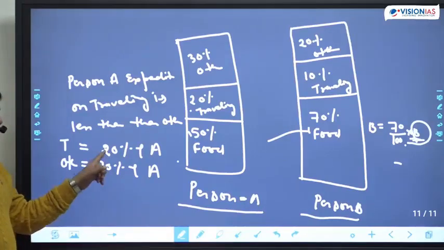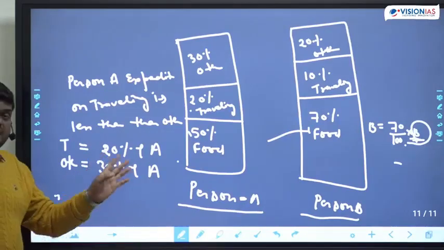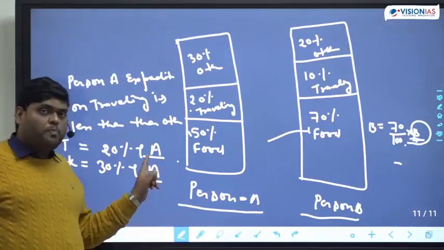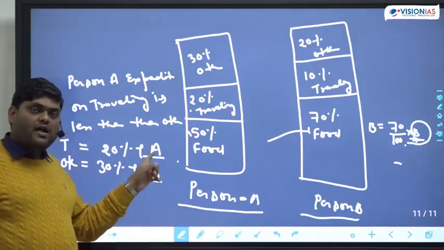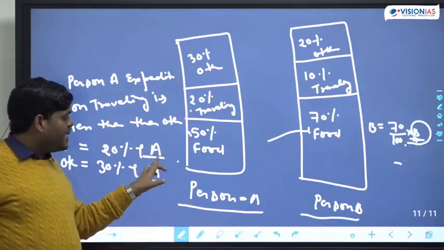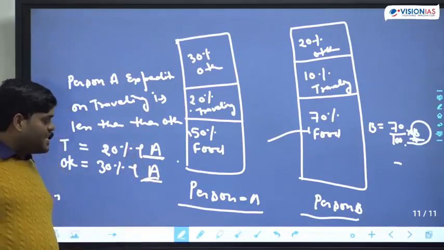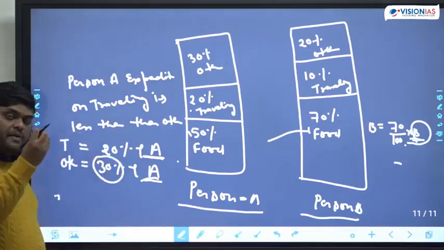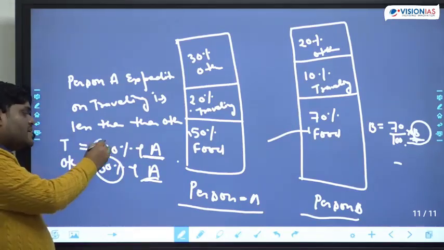Now the logic says we cannot compare the percentage directly until we know the base value. But here, we don't know the base value, yet both are equal. Are you getting my point or not? So when both are equal, we can say always 30% of a number will be more than 20% of the same number.